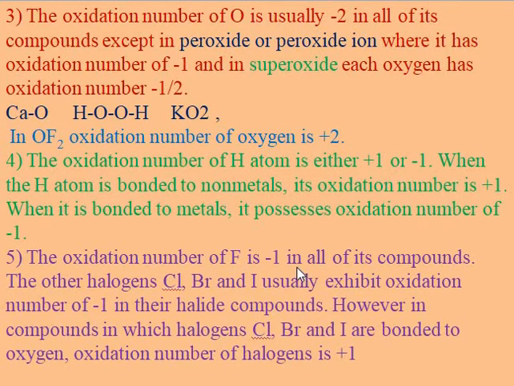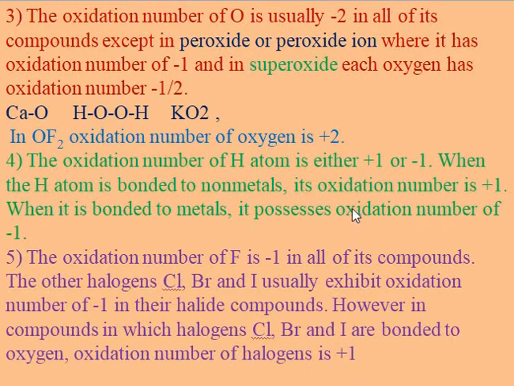Fluorine always shows -1, but chlorine, bromine and iodine show -1 in most compounds. However, in compounds in which chlorine, bromine and iodine are bonded to oxygen, the oxidation number of the halogen is positive.